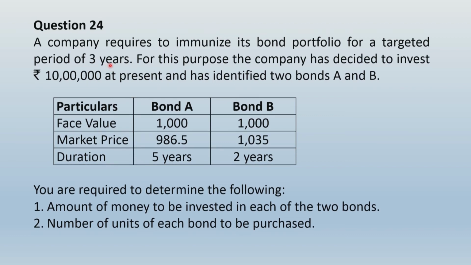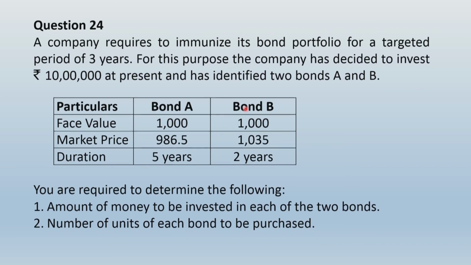Now your target period is 3 years. For creating the immunization process, you need at least 2 bonds. We definitely have 2 bonds. The condition now is one bond should have duration less than the target period of 3 years. So yes, bond B definitely has its duration which is 2 years, which is less than the target period of 3 years. On the other side, bond A has its duration longer than the target period of 3 years, its duration is 5 years. So bond A and bond B are fitting into the criteria.